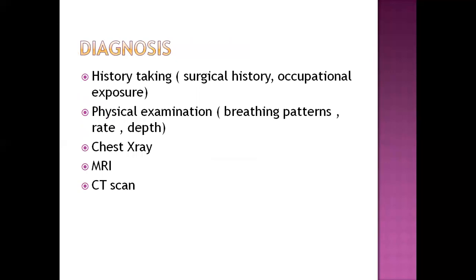In diagnosis, we can perform history taking. First of all, surgical history is important. Recent exposure to anesthesia or any surgery, any chest surgery especially. In physical examination, we can monitor breathing patterns, rate, depth of breathing. Chest X-ray, MRI, or CT scan can be done to locate the exact place where atelectasis has occurred. Atelectasis does not occur in all the areas of the lungs. It occurs in some of the alveoli, some area of the lungs.